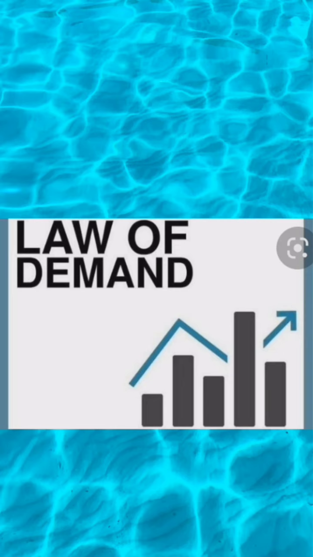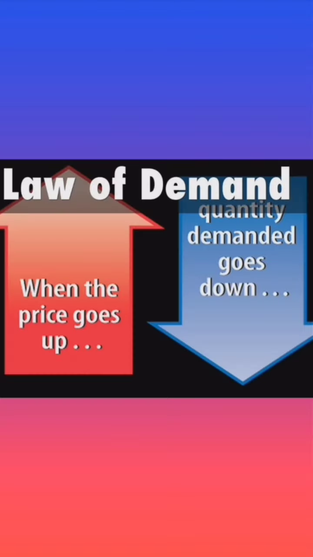The law of demand states that, other things remaining constant, or ceteris paribus, there is an inverse relationship between quantity demanded and the price of the commodity. It means that quantity demanded increases with a decrease in the price of the commodity and vice versa.